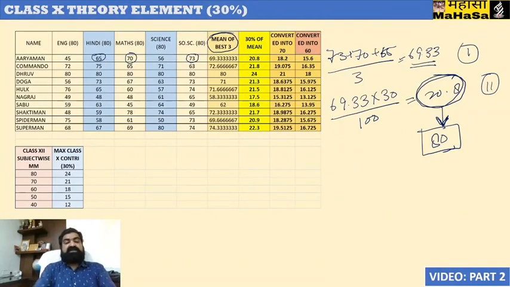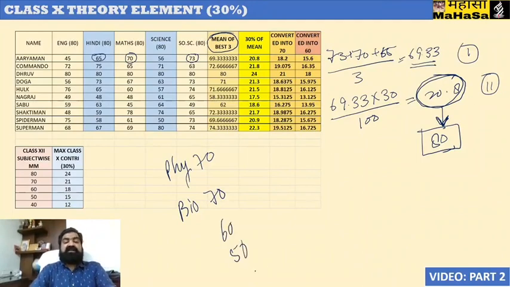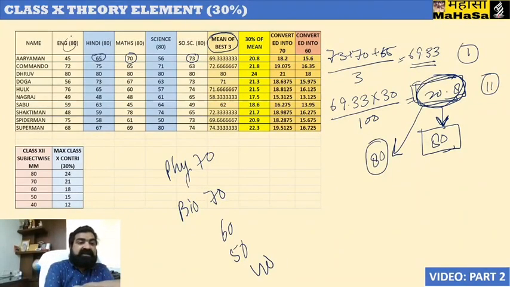But there might be certain subjects like physics or biology or some other subject where the maximum mark is 70, or there might be certain subjects where maximum mark is 60, 50 or 40. So this 30% of mean of best three subjects cannot be directly contributed, because if we do this, this will inflate the contribution of class 10th theory element, because it is taken for the subjects where maximum mark is 80. You see over here, English 80, Hindi 80, Maths 80, Science 80, Social Science, every subject is having maximum mark 80.